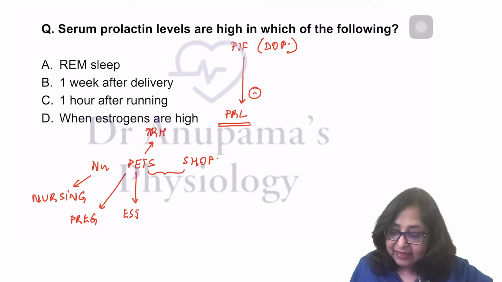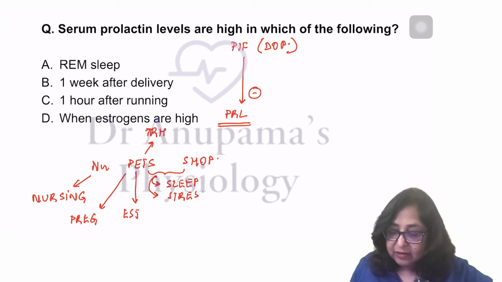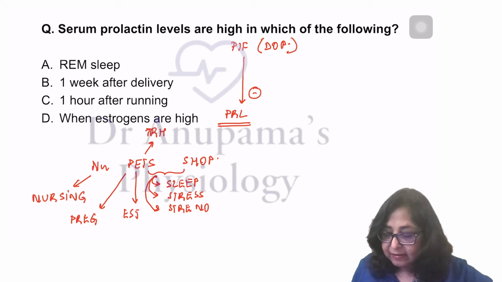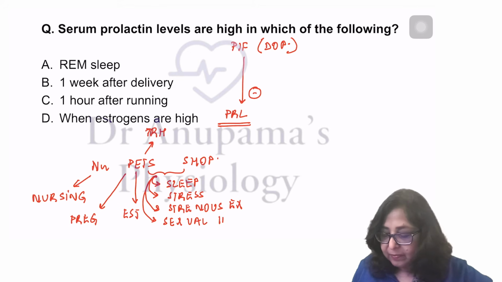S, sleep, NREM sleep, stages 3 and 4. Stress, strenuous exercise, sexual intercourse, breast stimulation.